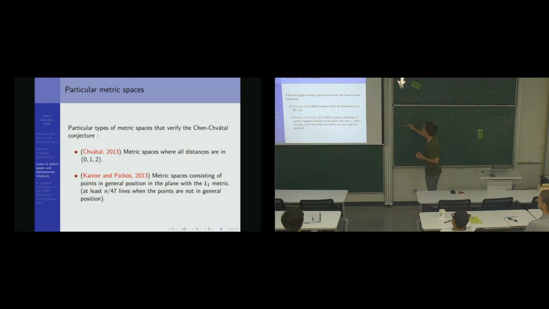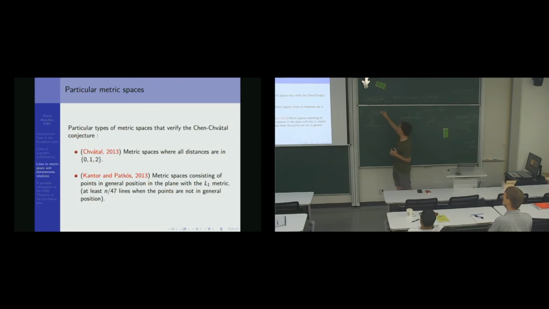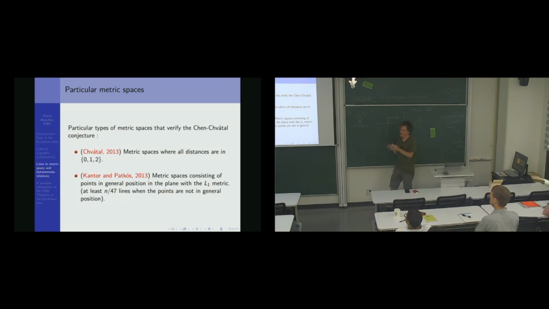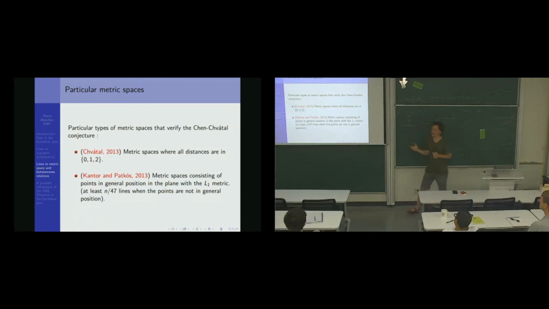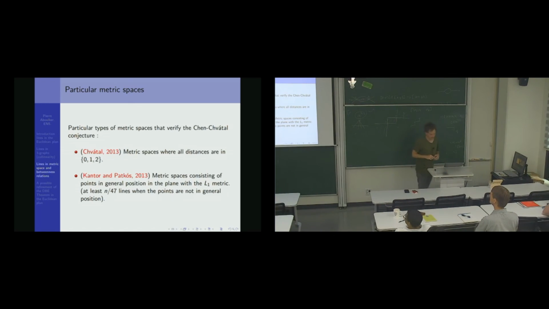But this is not realizable in a 0, 1, 2 metric space for the distance 0, 1, or 2. And actually, in a 0, 1, 2 metric space, there are many more lines, and the good answer is asymptotically n to the 4/3. So for small cases, this is not true. This is some kind of tight, say that there are n distinct lines. But otherwise, this is the right amount, not n squared, but n to the 4/3.